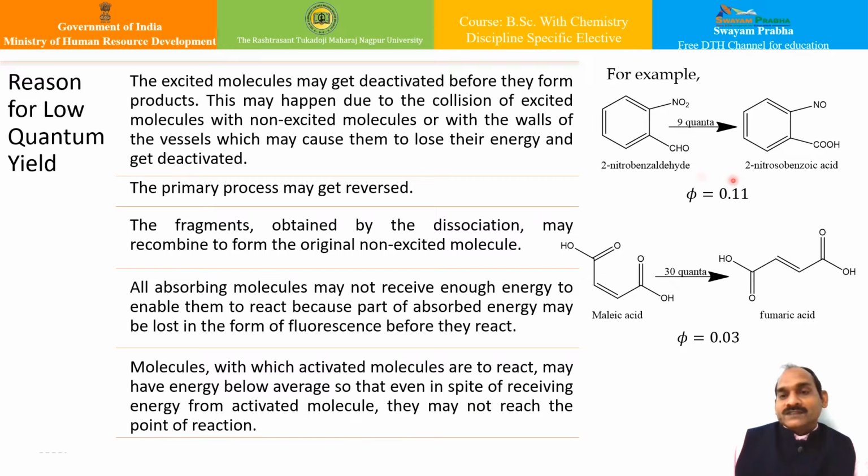This is one particular example, isn't it? You can see here the quantum yield is very low in both reactions, from maleic acid to fumaric acid. You can see the quantum yield, and any one of the reasons may take place. And therefore, photochemistry is one of the important tools in understanding all these aspects.